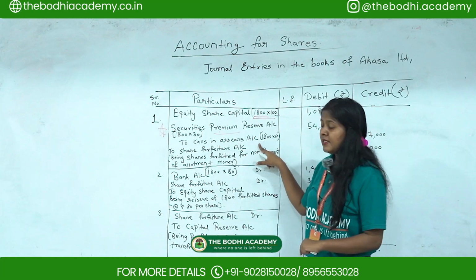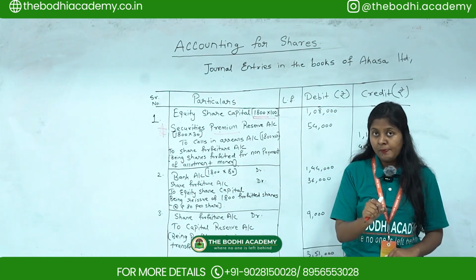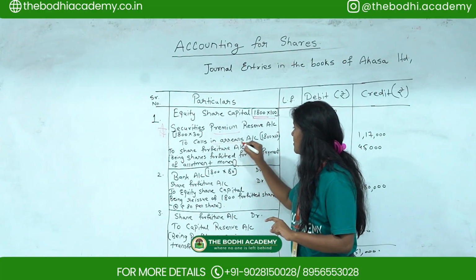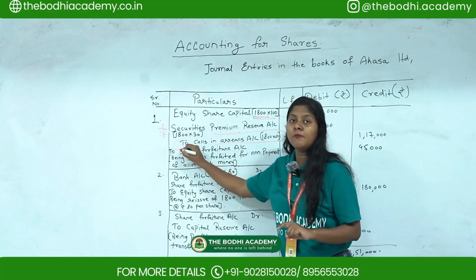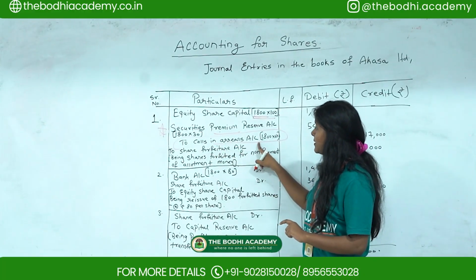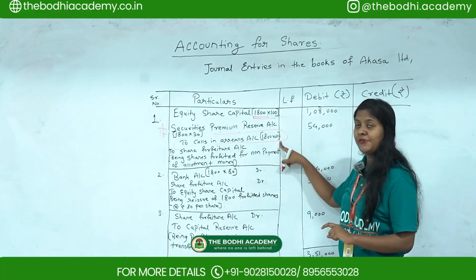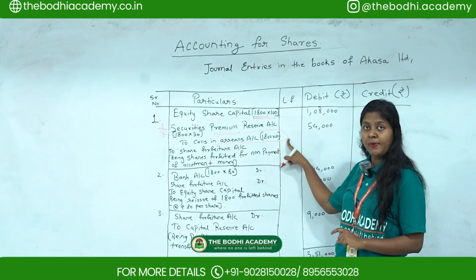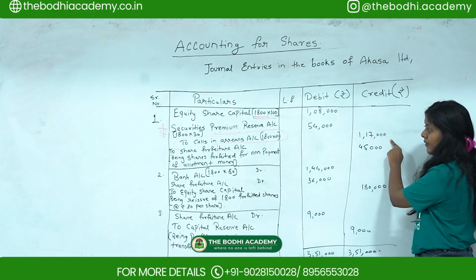Then since there is non-payment of allotment money, that's why calls in arrears come. Basically calls in arrears come because of non-payment of money. So how much are the calls in arrears for? It is for 65. So 1800 multiplied by 65, you will get 1,17,000.